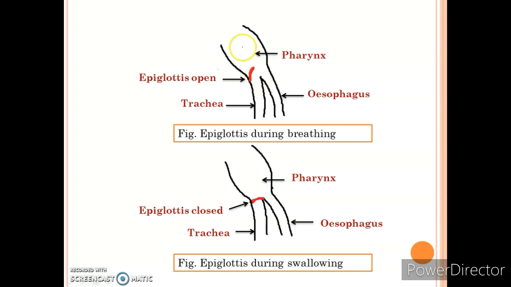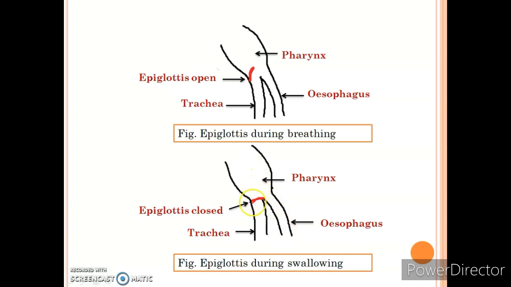So during breathing, when we inhale air, after the pharynx, the air will reach the trachea. That's why in this case the epiglottis is open. But during the swallowing of food, after the pharynx, the food must go to the oesophagus.